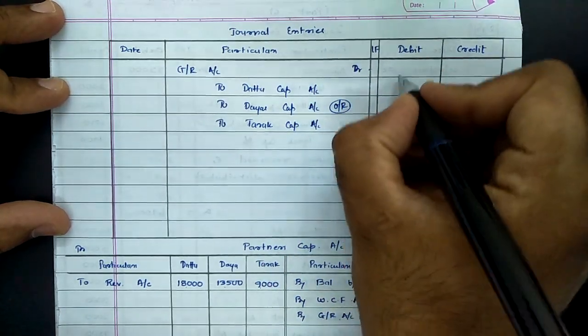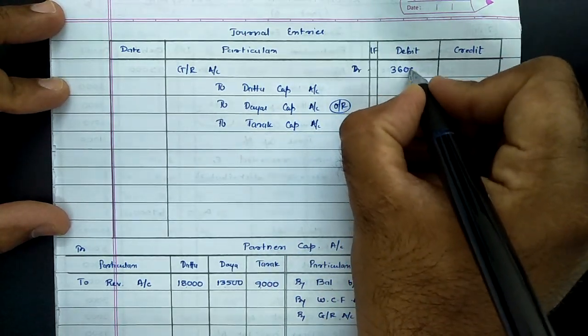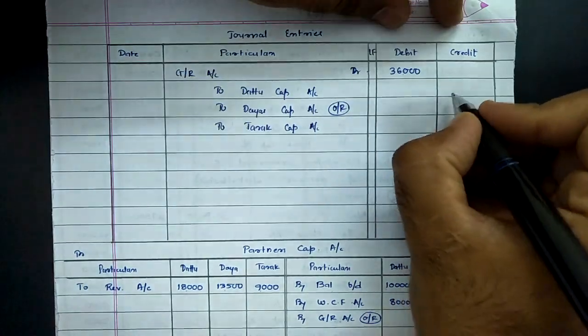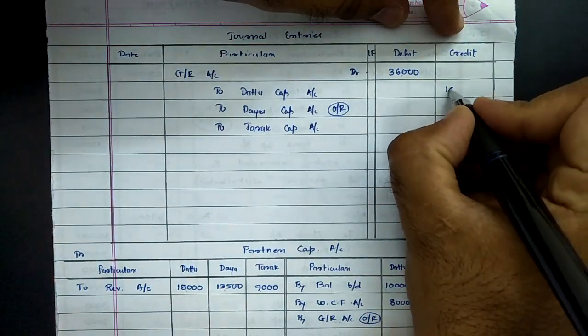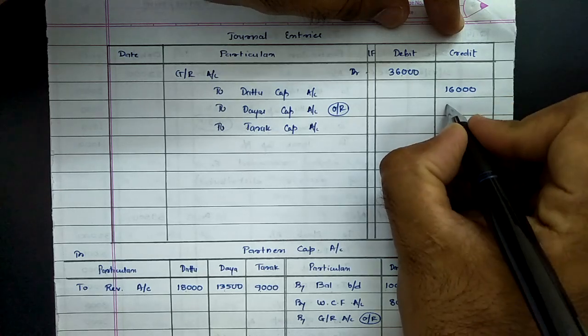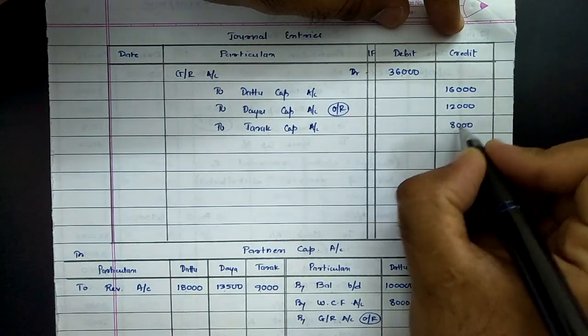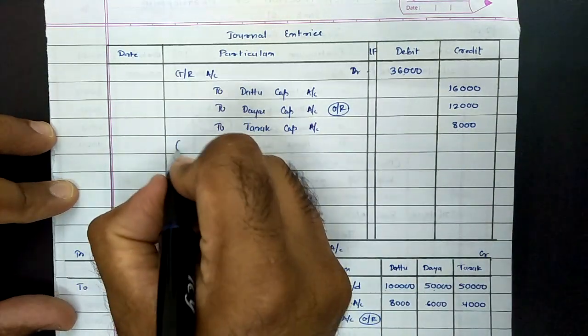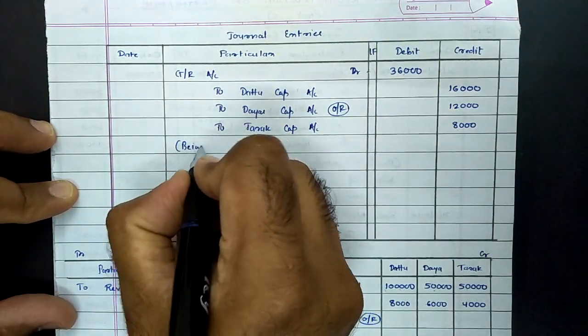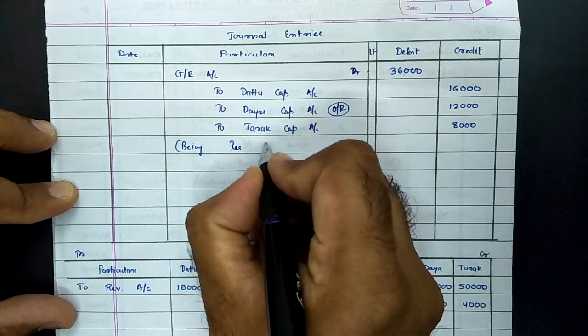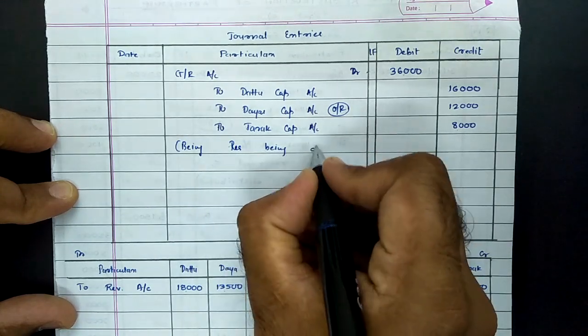As per balance sheet, general reserve was 36,000. So distribution in ratio of 4:3:2, that comes to 16,000, 12,000 and 8,000. This is the amount of reserve being distributed among partners.